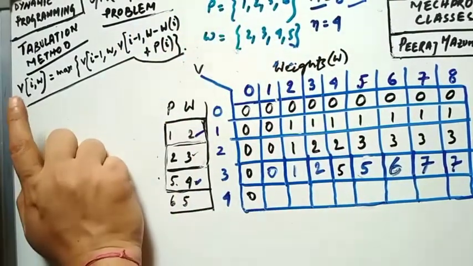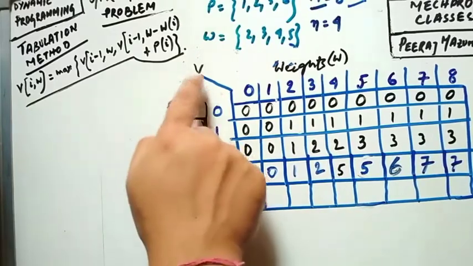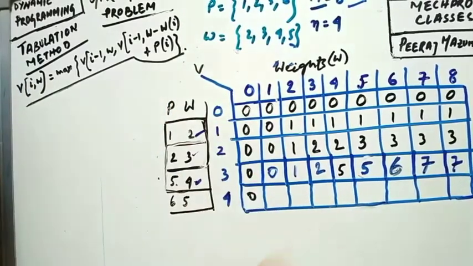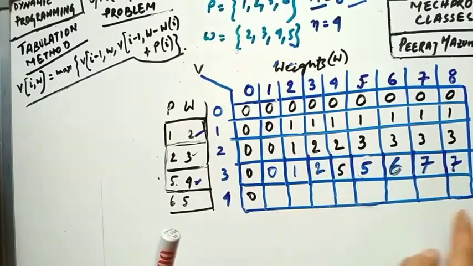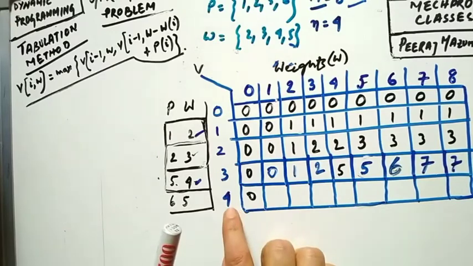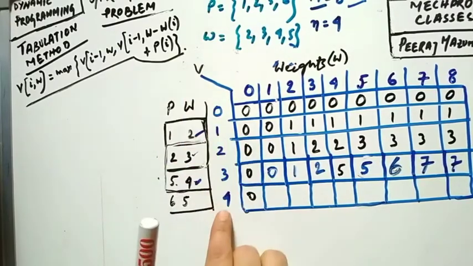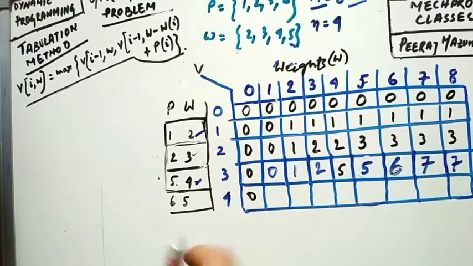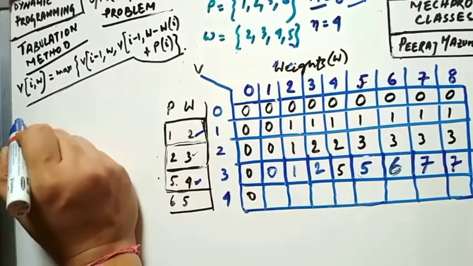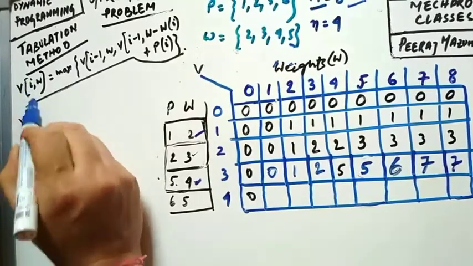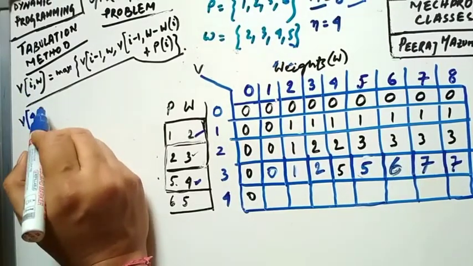Now for the calculation, say this is V, so V of I, W. Let us take an example, you will clearly understand. Okay, so we will fill this cell. Let us consider the first cell, that is V of 4 comma 1. Let us put V of I, where I is 4 and W is 1.